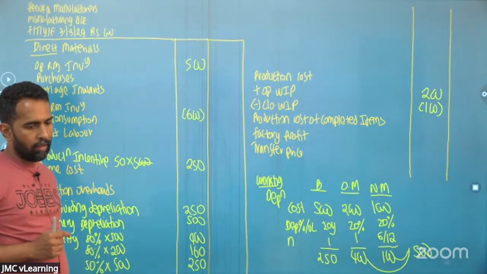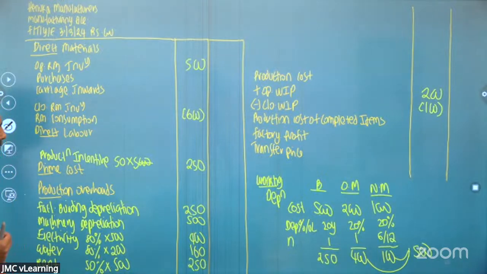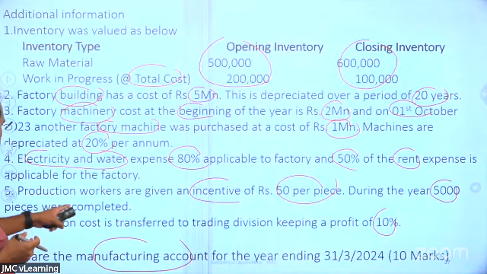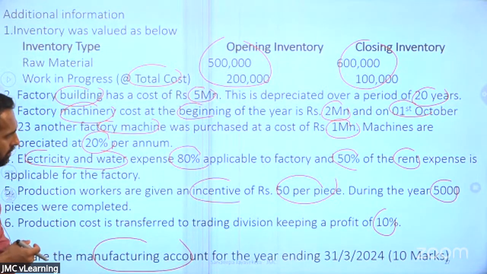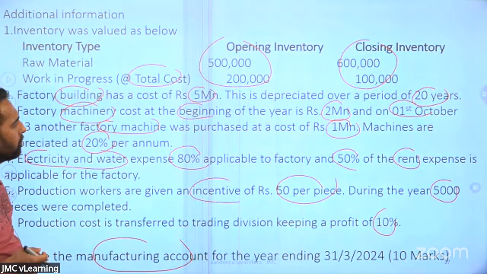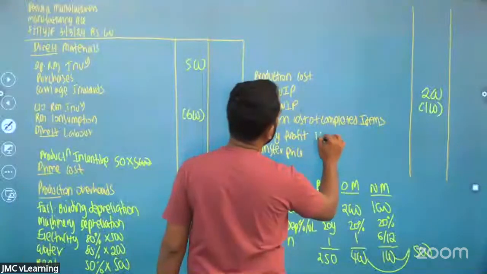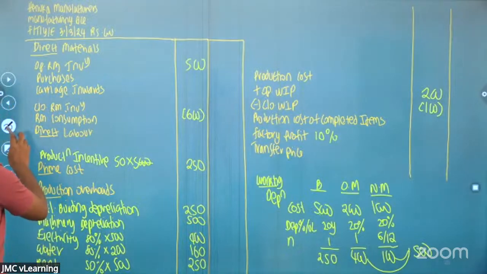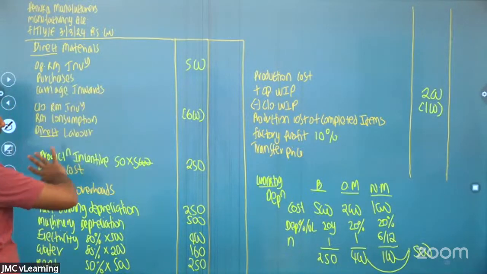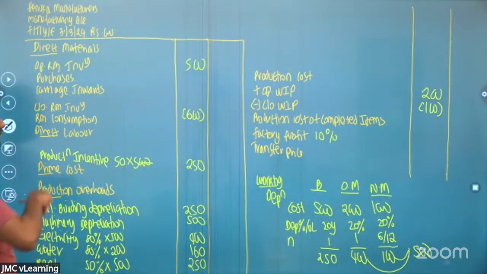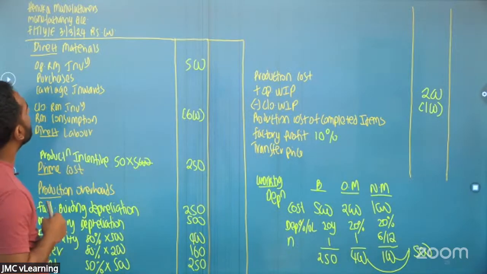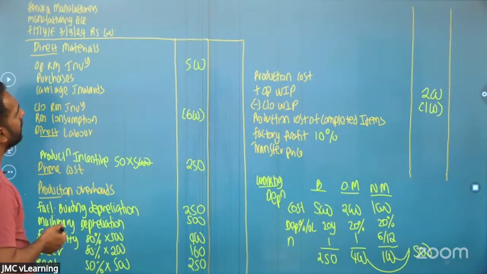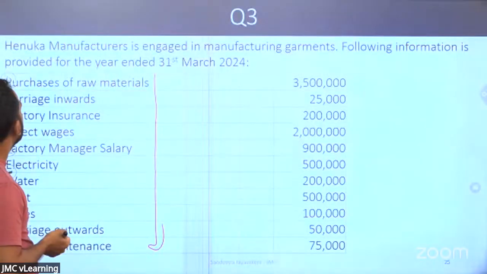Okay. Right. So I think I have done the production incentive part. Finally, the factory is keeping a profit of 10%. So the factory profit is 10%. Right. We have done all the adjustments and we have taken our balances. We'll move on to the trial balance, the info given.